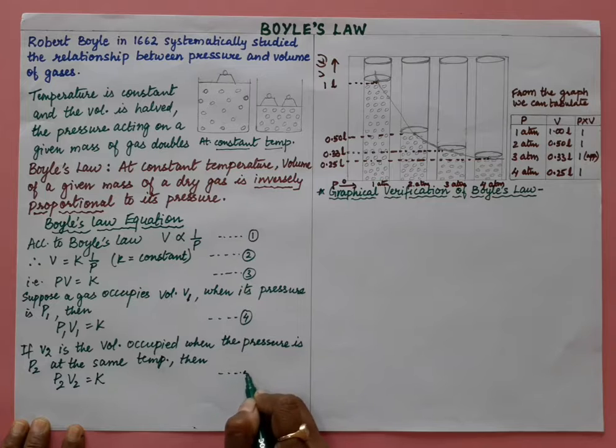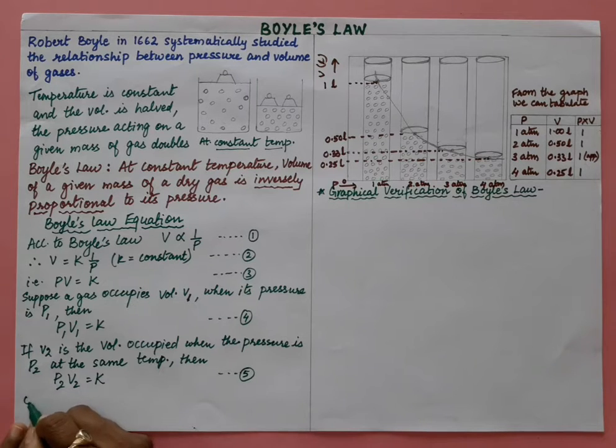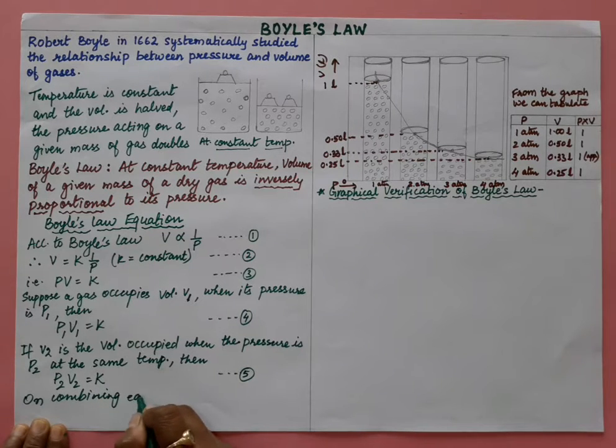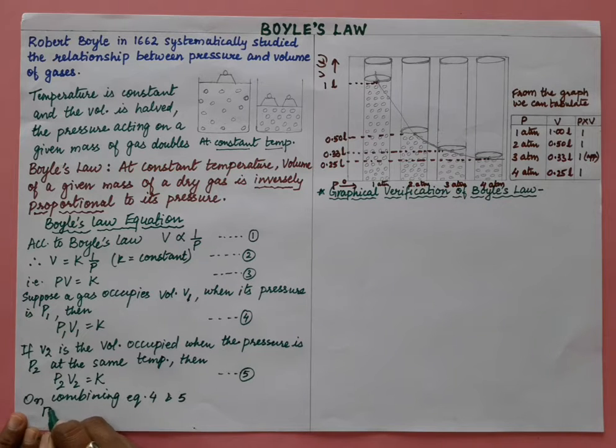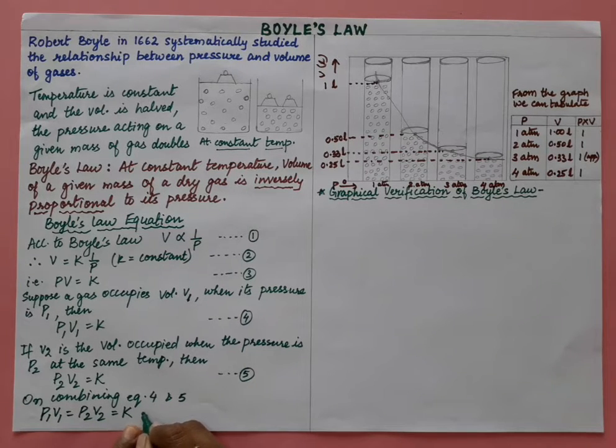So this is equation number 5. Now on combining equations 4 and 5, what do we get? We will get P1 V1 is equal to P2 V2 is equal to K constant, at constant temperature, right? So this is our equation 6.